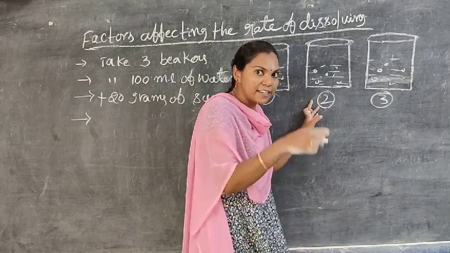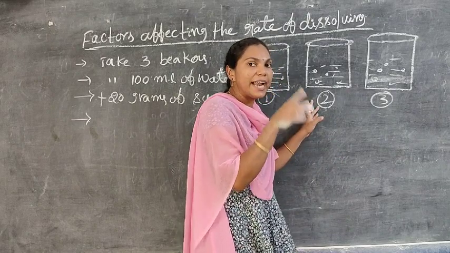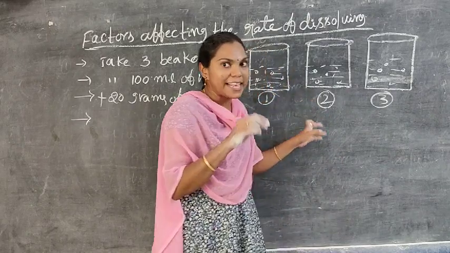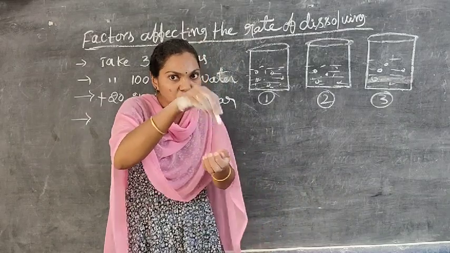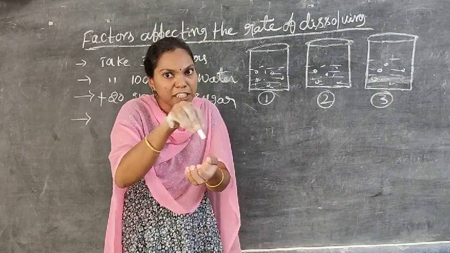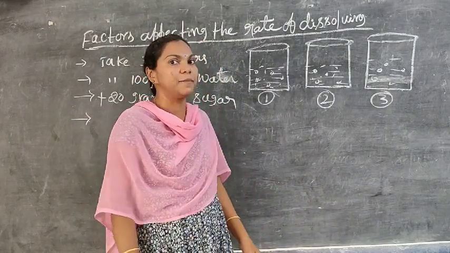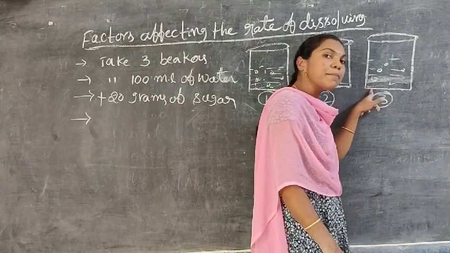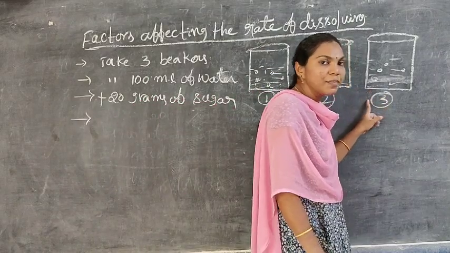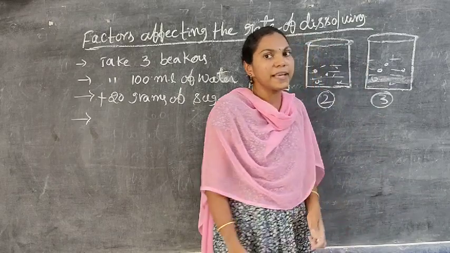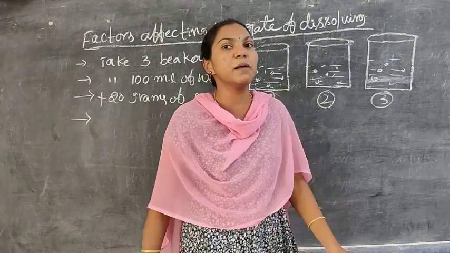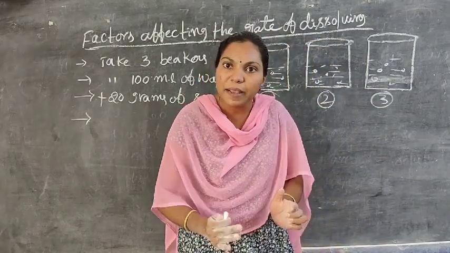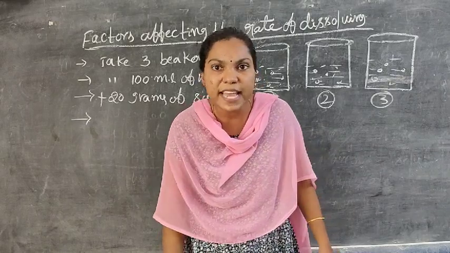The third beaker is gently heated by using a Bunsen burner.